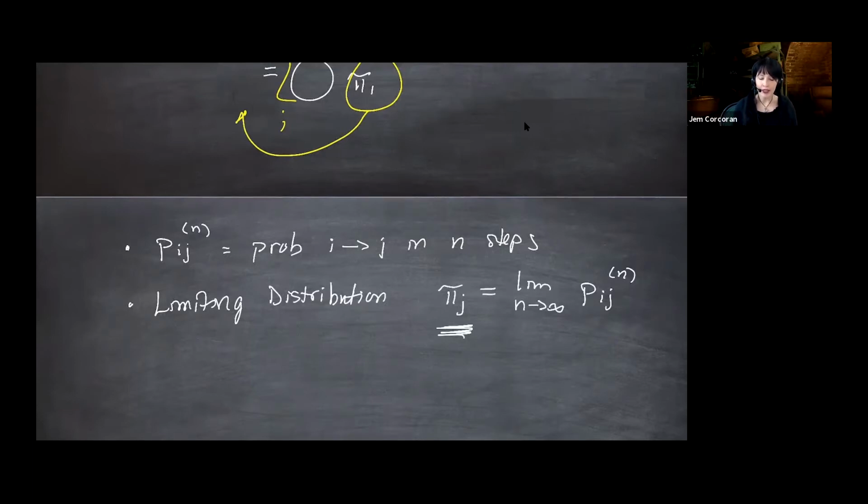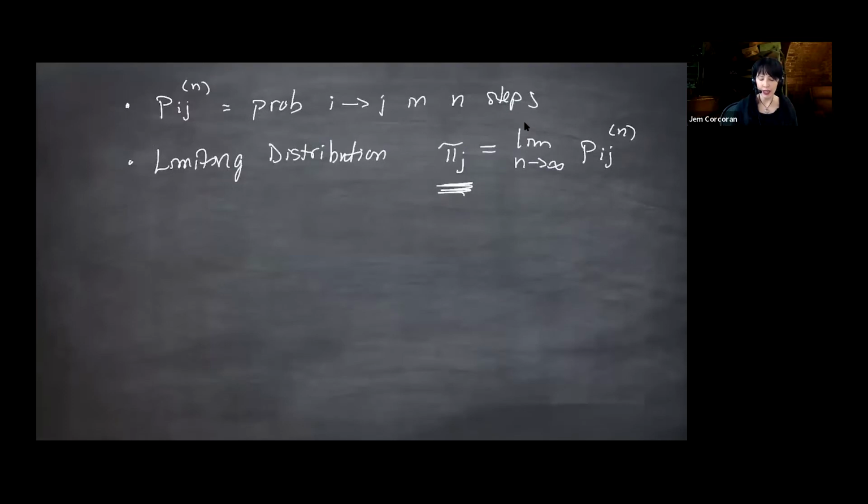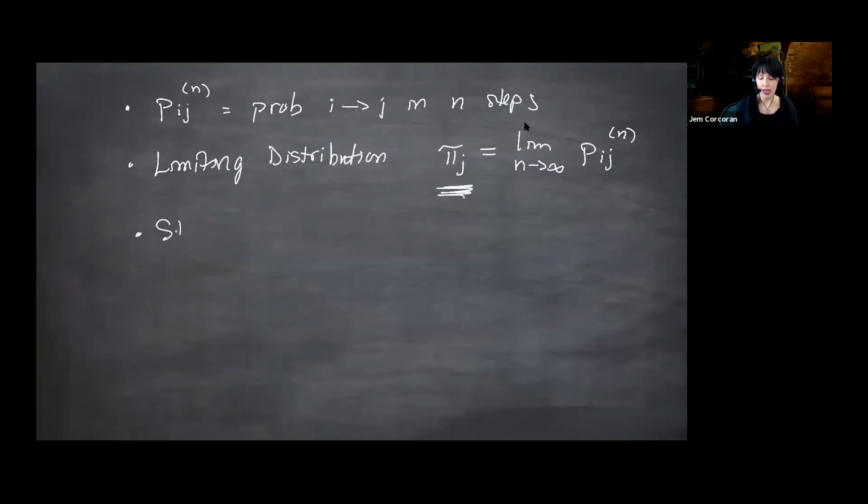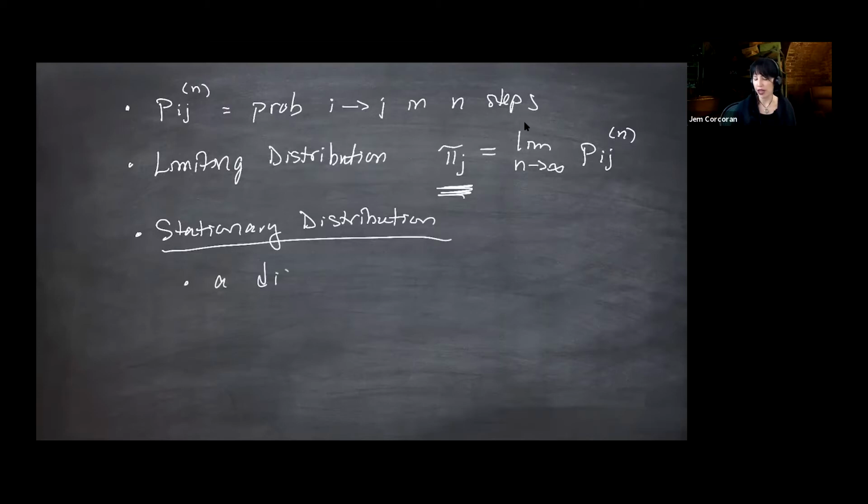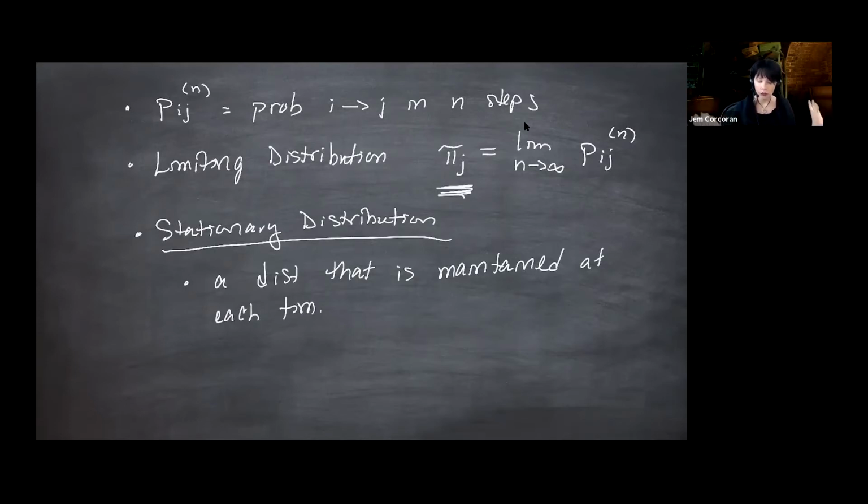So after we talked about the limiting distribution, we talked about the idea of a stationary distribution. And now that I have a little more time and not so rushed, let me try to motivate this better than just throwing the stationary equation up there. So this is a distribution that is maintained through each step of the Markov chain. So what do I mean by that? Suppose you want to find the probability that x1, so we're going to start a chain from time 0, but you want the probability that x1 equals some j.